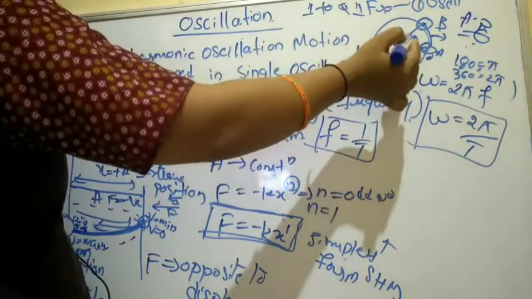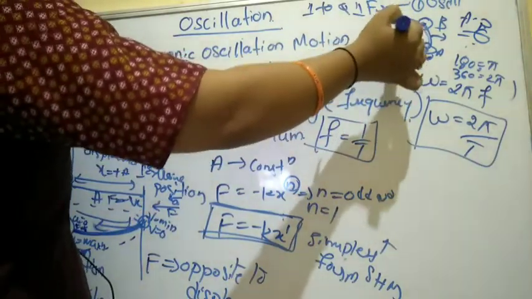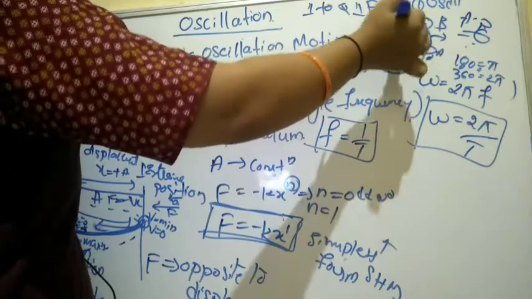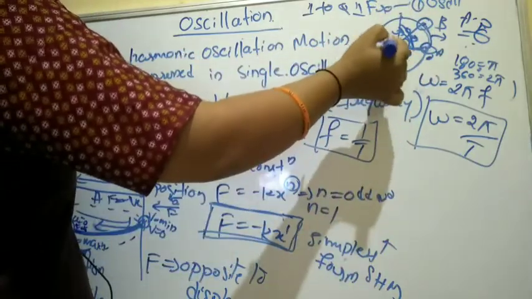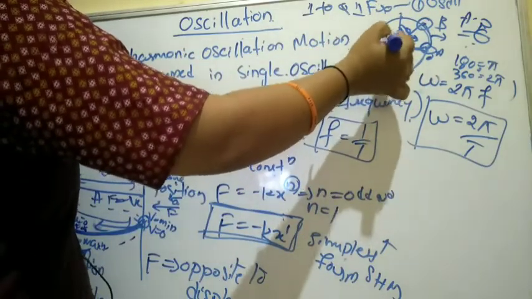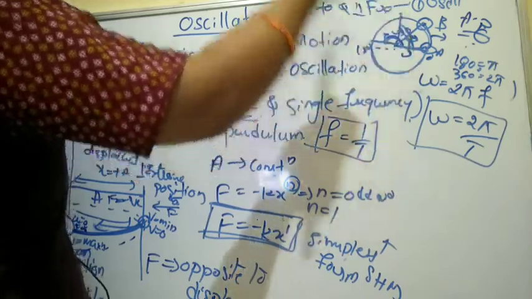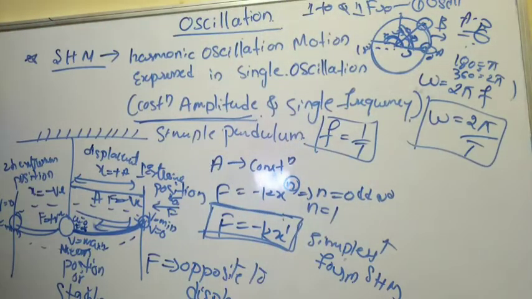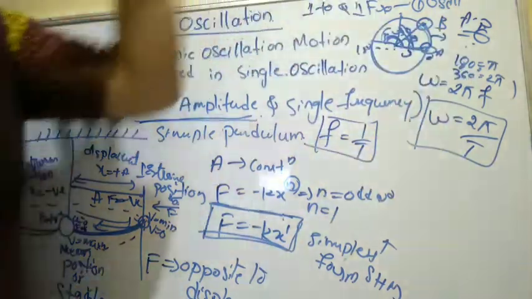As theta increases, if the body is here, then theta is the journey from the first position to where it is moving. So theta is a displacement in the form of an angular path. That's why it is called angular displacement.